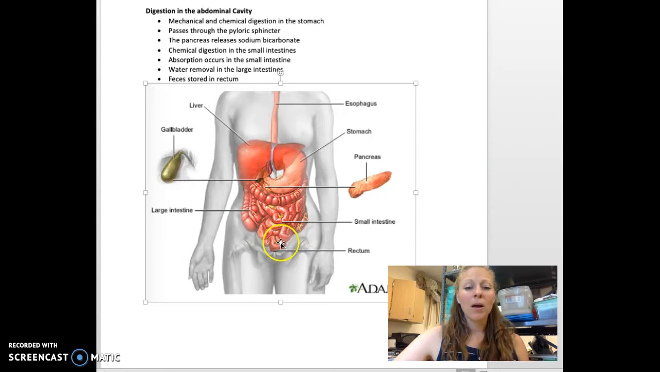And so that is all due to the function of our large intestines, or the removal of water from our feces. Then it's going to remain in the rectum and then be released through not one but two anal sphincters.